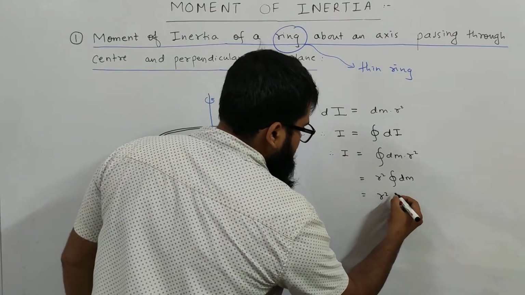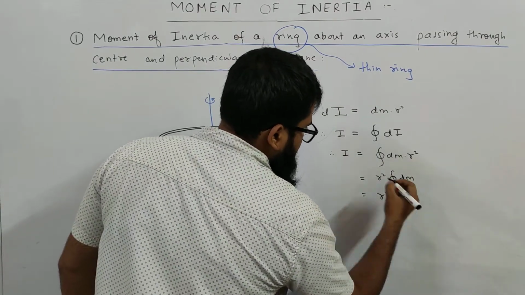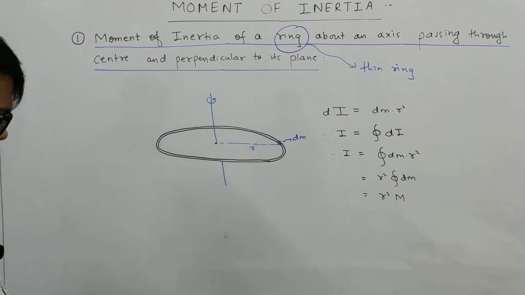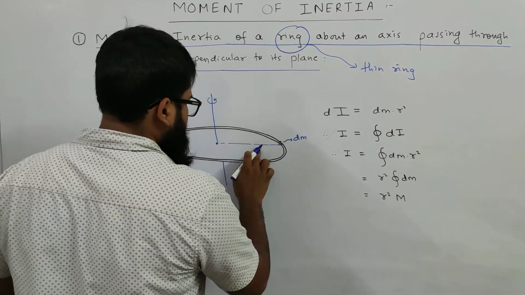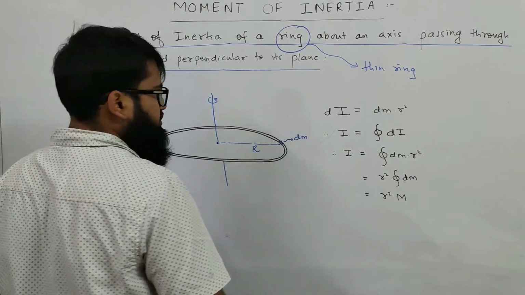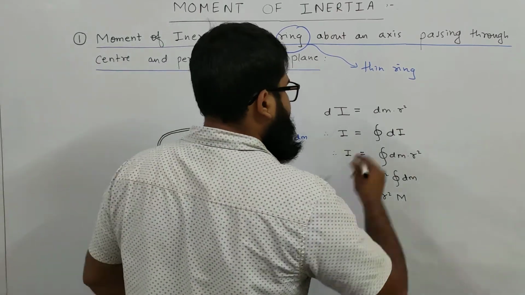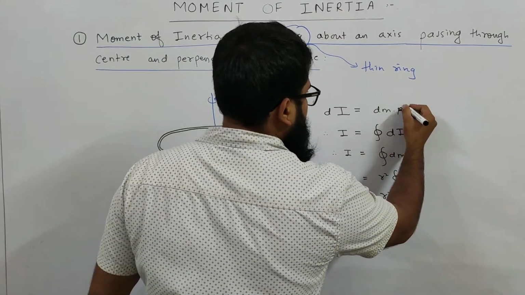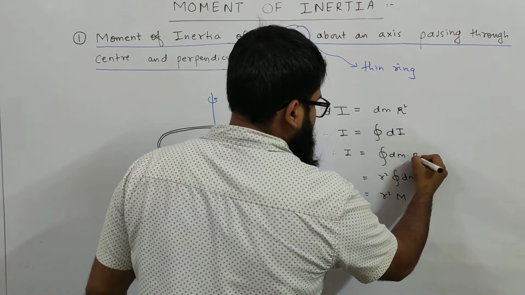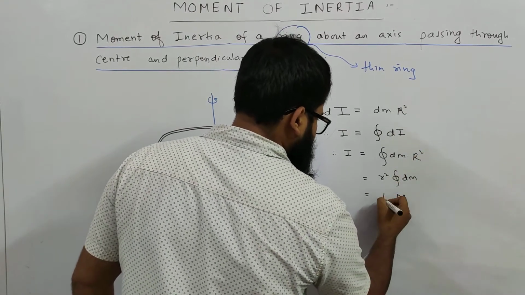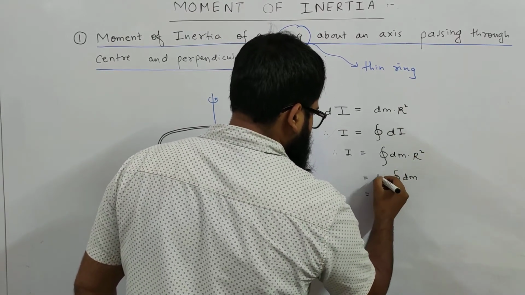So you got M r square. You may have taken this as capital R. That will not change anything. Let us take this as capital R, so capital R square everywhere.